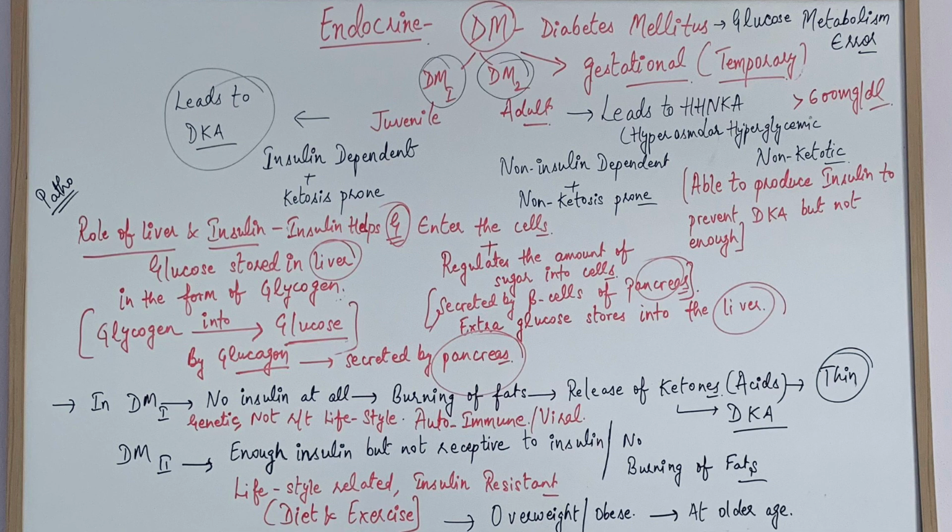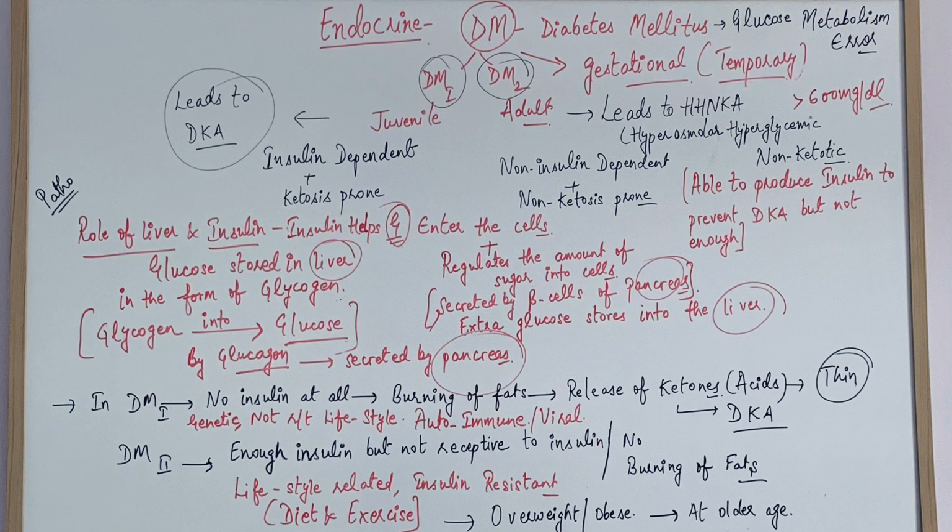And insulin helps the glucose enter into the cells. The amount of glucose which the body needs, it regulates the amount of sugars into the cells, and extra glucose is stored in the liver. Insulin is secreted by the beta cells of pancreas.